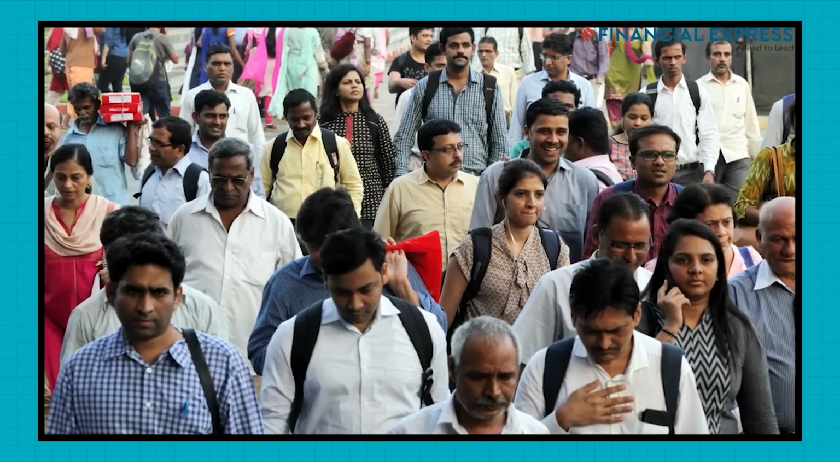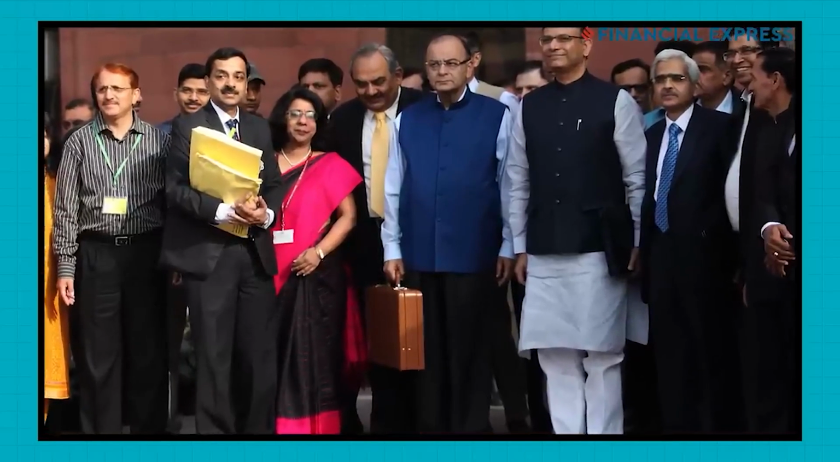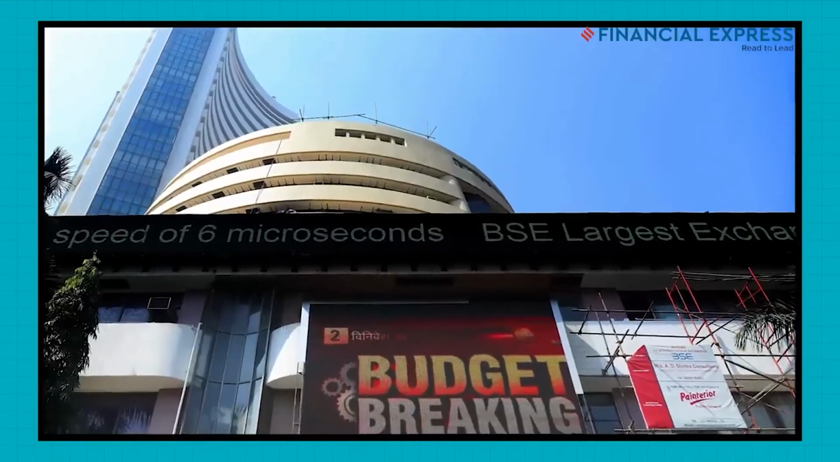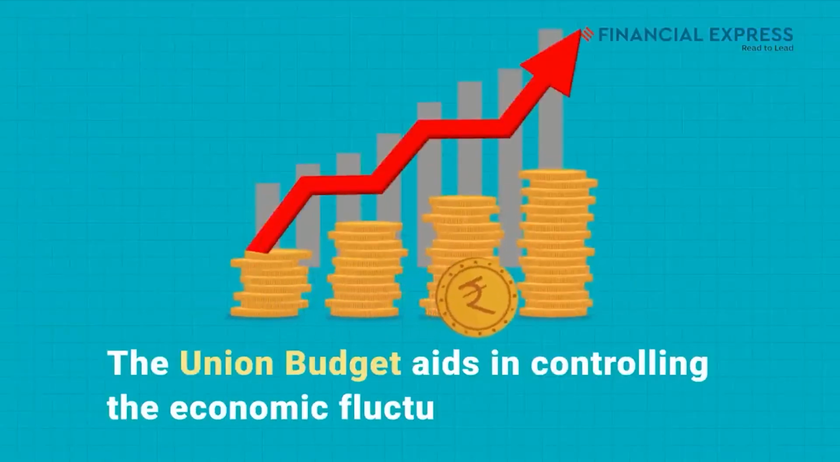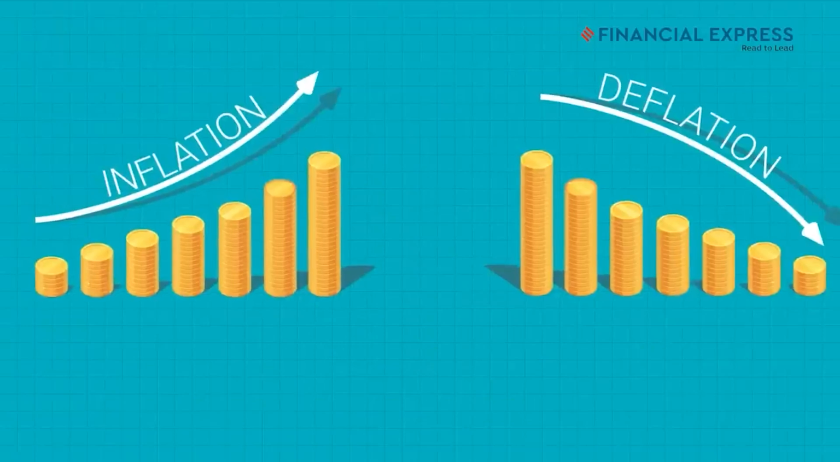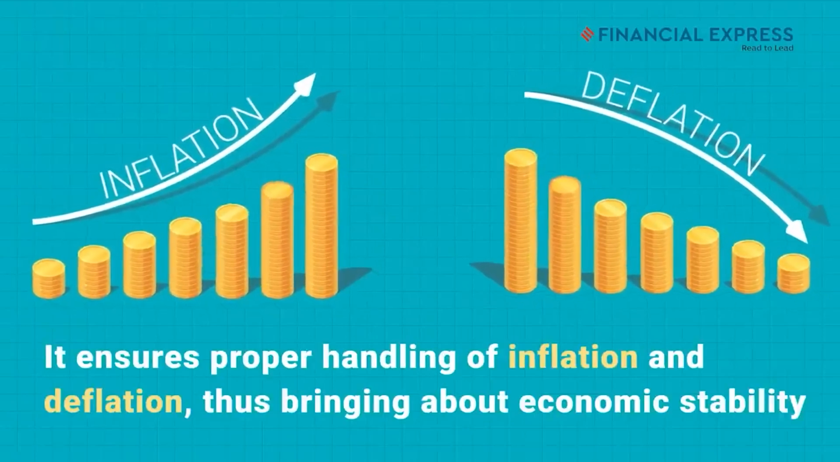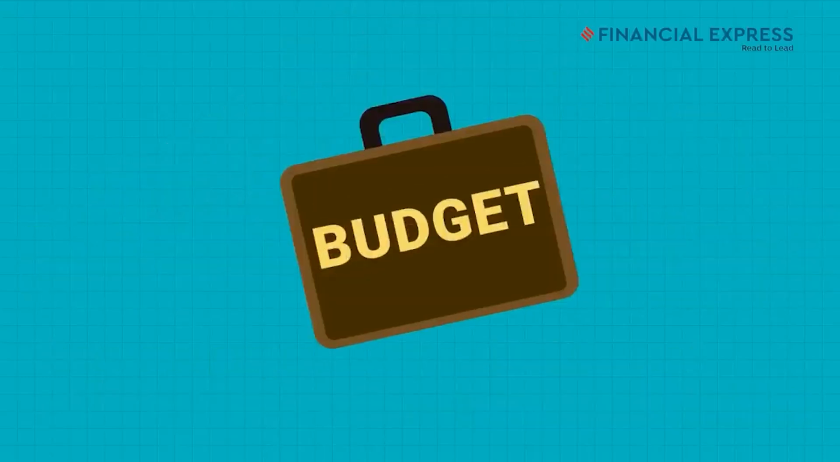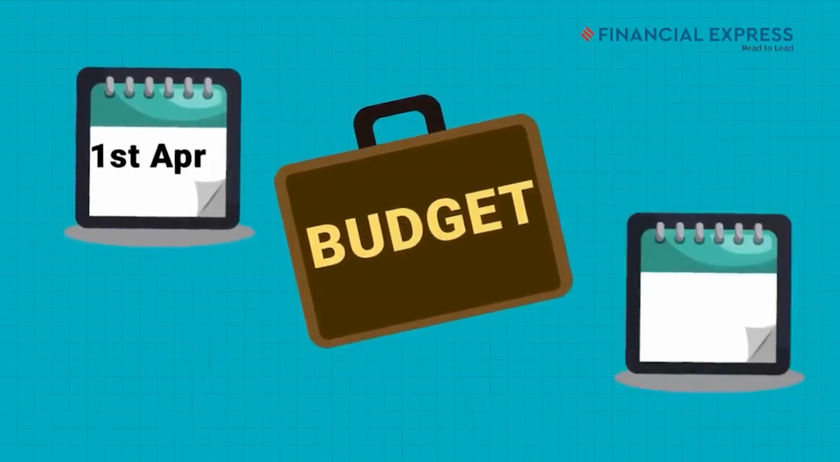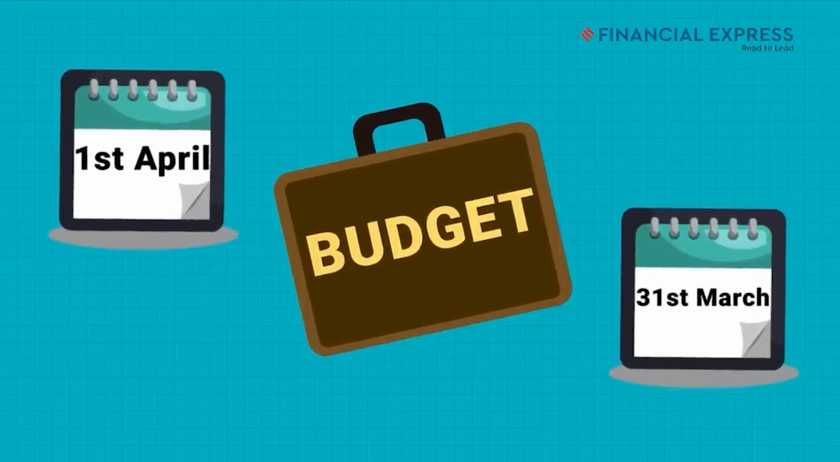Apart from the fact that it informs the public as to how the government plans to earn and spend, the budget also reflects the current state of the country's economy. The Union Budget aids in controlling the economic fluctuations as well. It ensures proper handling of inflation and deflation, thus bringing about economic stability. Unlike a calendar year, the budget is presented for financial year that runs from 1st of April to 31st of